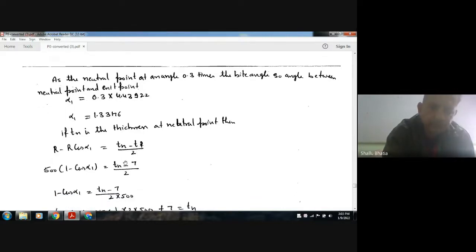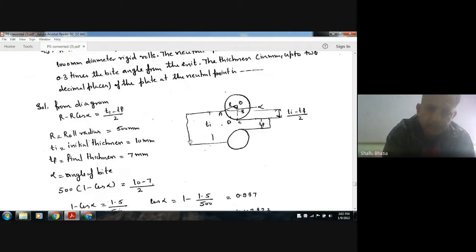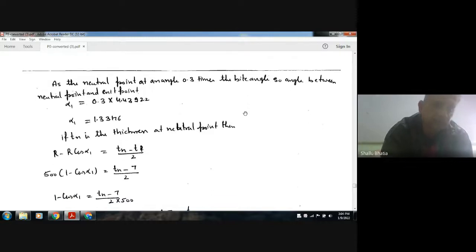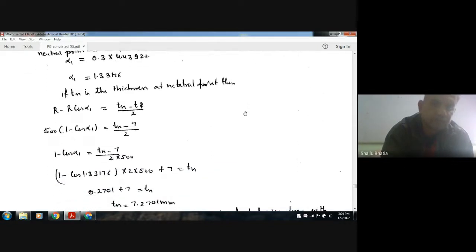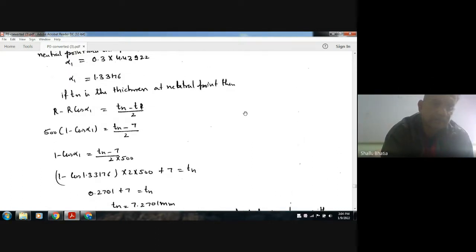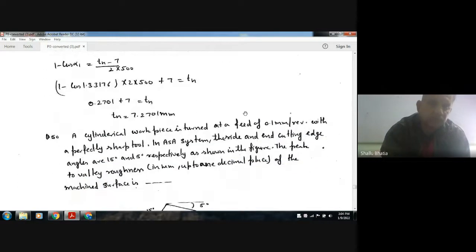The angle between the neutral point and exit point is alpha 1, suppose D is the neutral point. We take Tn because we are starting from the neutral point. So by putting alpha 1 as 1.33176, Tn is equal to 7.2701 mm.